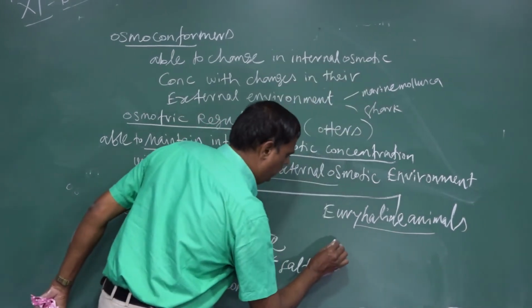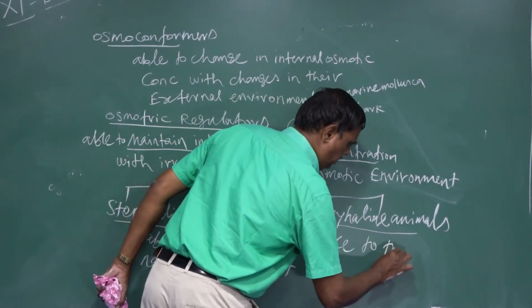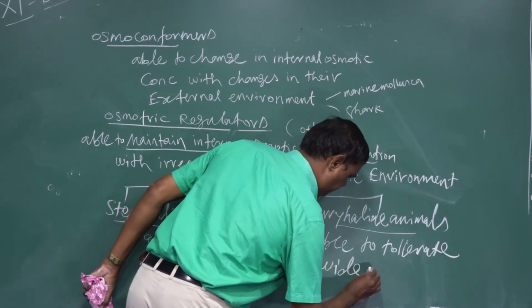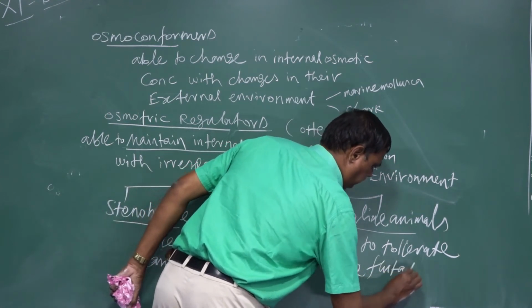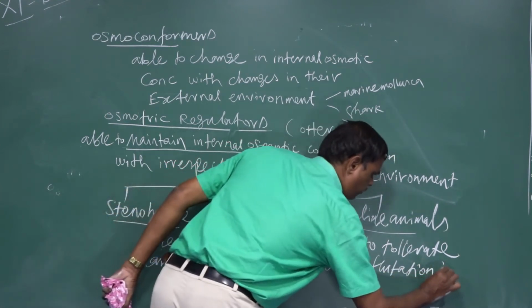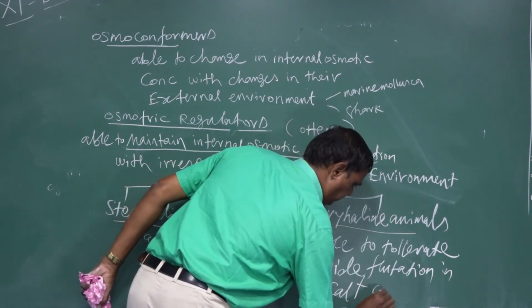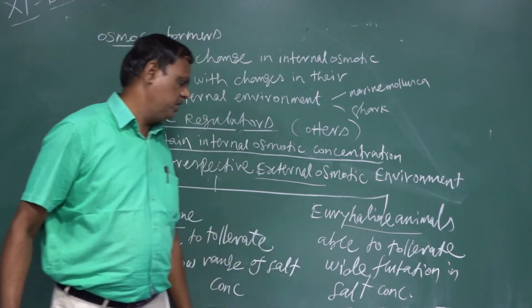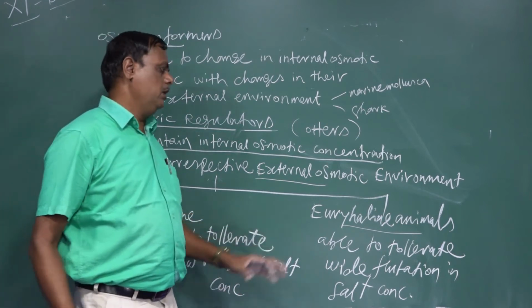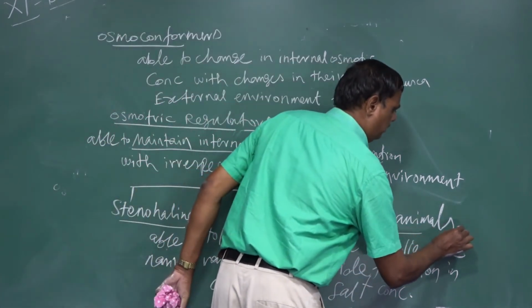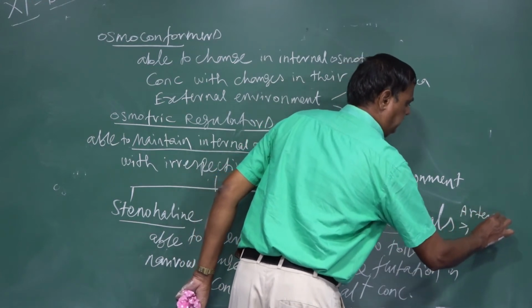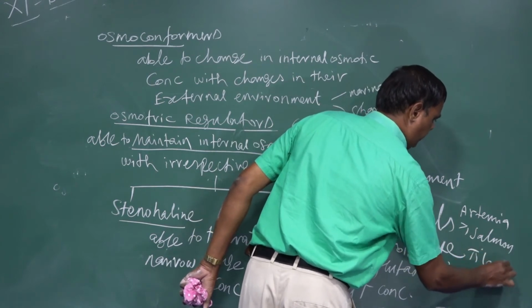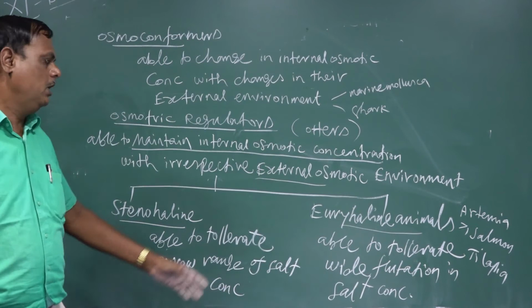Euryhaline means able to tolerate wide fluctuation in the salt concentration. Examples: Artemia, salmon fish, and tilapia. These animals come in the category of euryhaline.